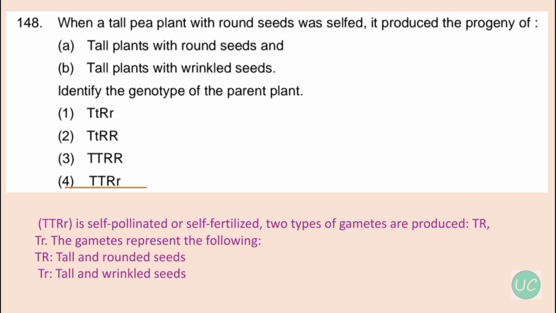Now for this, when a plant with capital T, that is tall plant, and capital R, that is round seeds, and small r for wrinkled seeds, is self-pollinated or self-fertilized, two types of gametes are produced, that is capital T capital R, which will give tall plant with round seeds, and capital T small r, which will give tall plant with wrinkled seeds. So the gametes represent the following options, capital T capital R, tall and round seeds, and capital T small r, that is tall plant with wrinkled seeds. So this is the genotype of the parent plant that will give the options tall plant with round seeds and tall plants with wrinkled seeds.